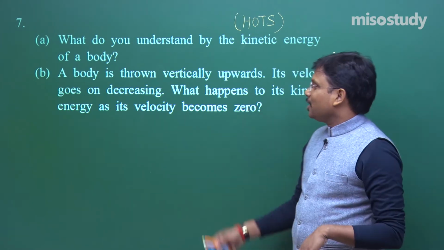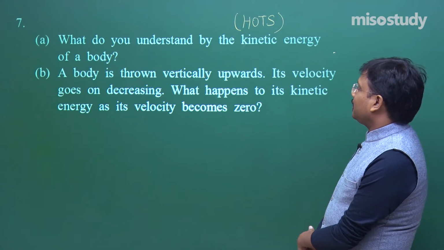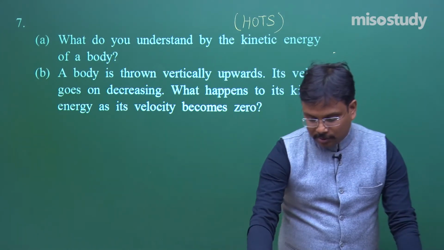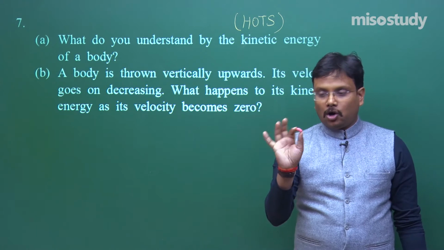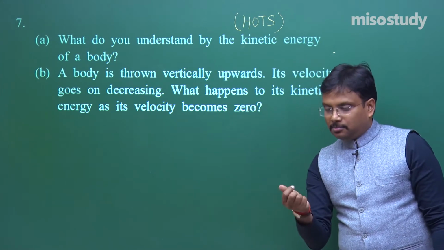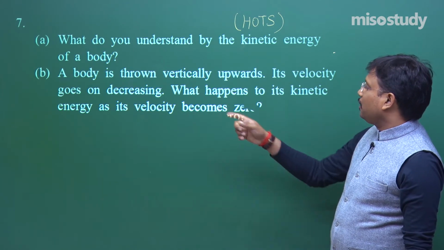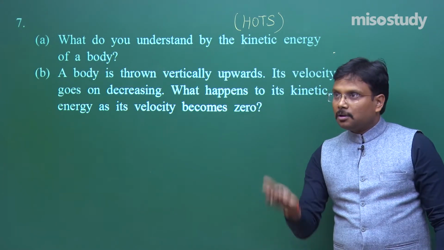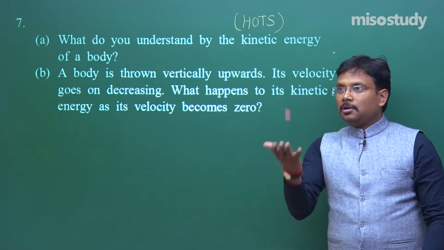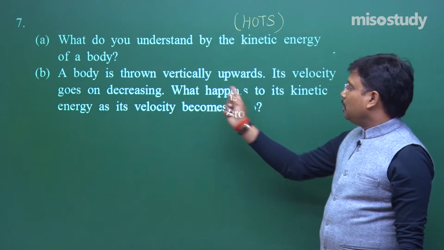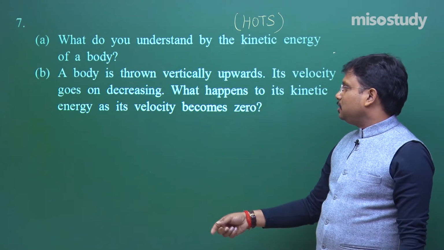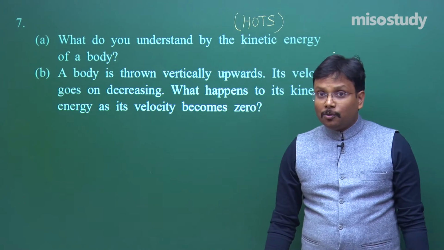Second, a body is thrown vertically upwards, and its velocity goes on decreasing. What happens to its kinetic energy as its velocity becomes 0?